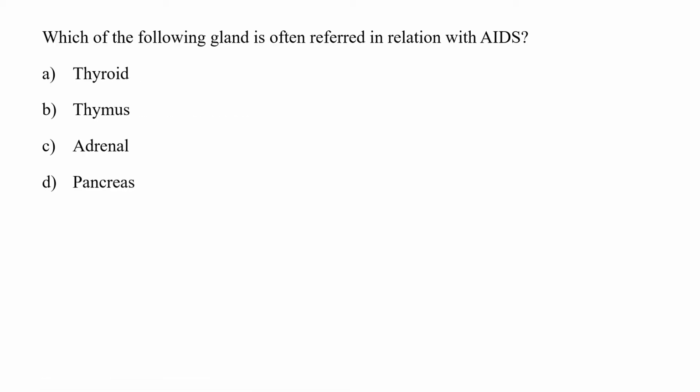Which of the following glands is often referred in relation with AIDS? Thyroid, thymus, adrenal or pancreas? Thymus gland, which plays a key role in the maturation of T cells, is often implicated in AIDS. Remember, the AIDS virus, HIV, attacks the T helper cells. So hence option B would be the correct answer.